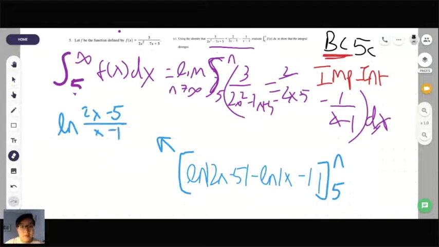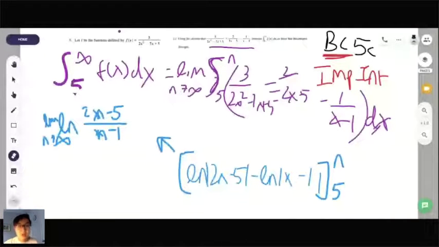And then I would literally plug in, this should be 2n minus 5, excuse me, 2n minus 5 over n minus 1. And then from there, am I missing something? As the limit of n equal to infinity of ln of 2n minus 5 over n minus 1.